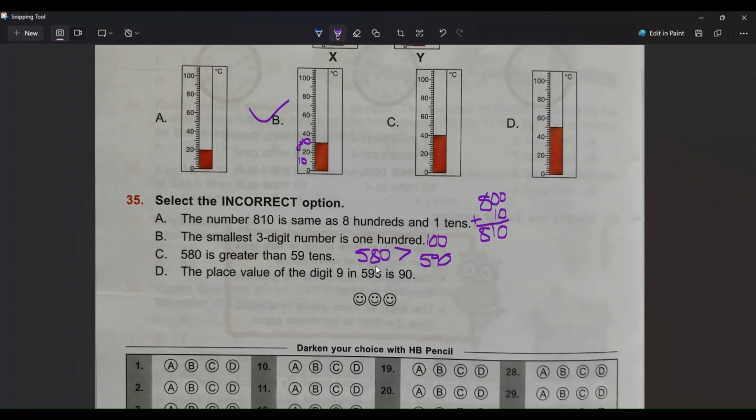So quickly tell me, 580 is greater than 590? No, it's wrong. So let's quickly see the D option. The place value of the 9 in 593 is 90. Yes, it's correct. So which is incorrect option? This is option C is the incorrect option.